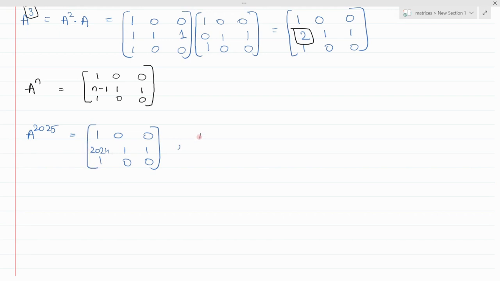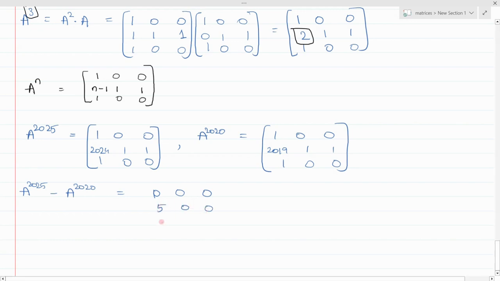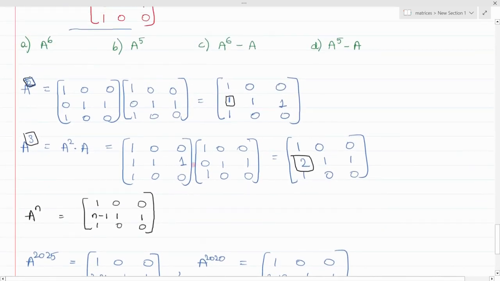And A power 2020 can be written as 1, 0, 0, 2019, 1, 1, 1, 0, 0. And when you subtract these two, A power 2025 minus A power 2020, you will get 0, 0, 0, 5, 0, 0, 0, 0, 0. So this is the required answer. But in our options, it is given like these. So you can cross check over here.